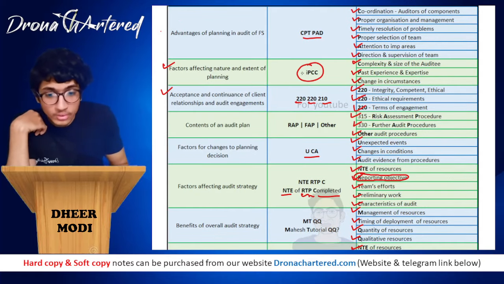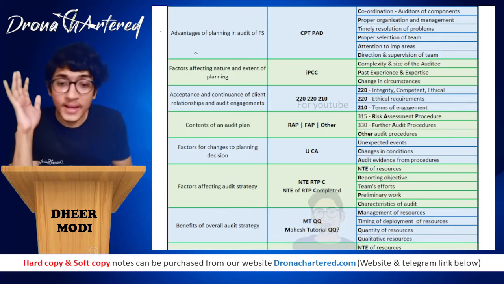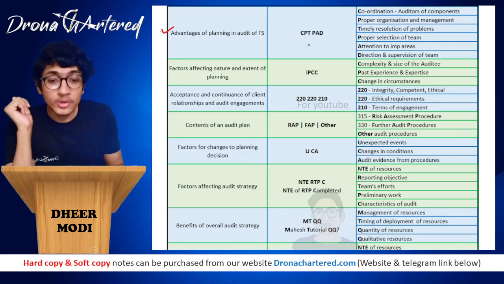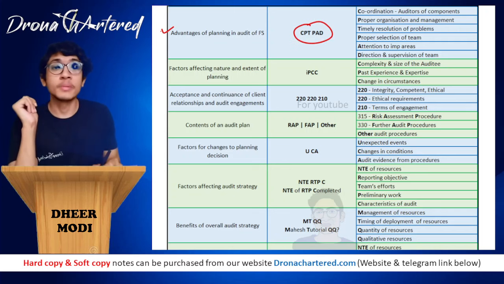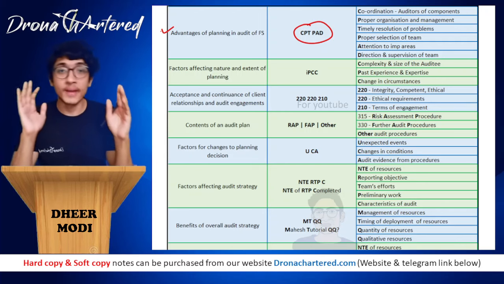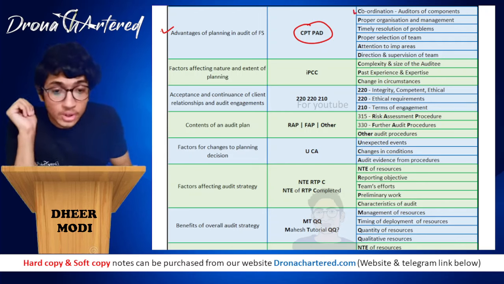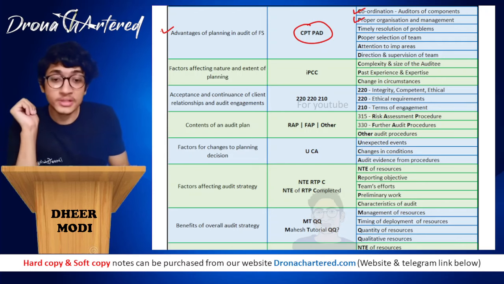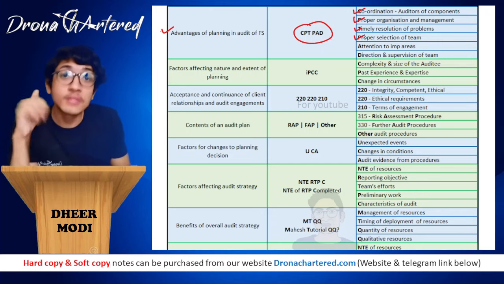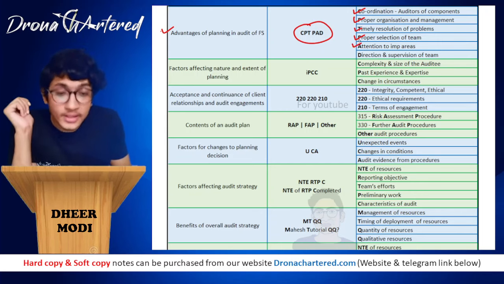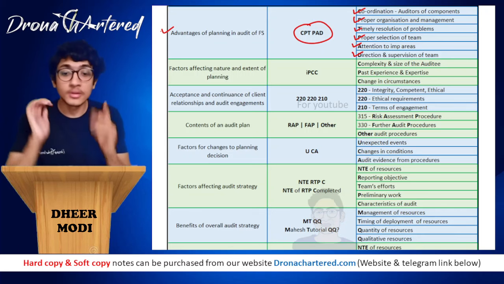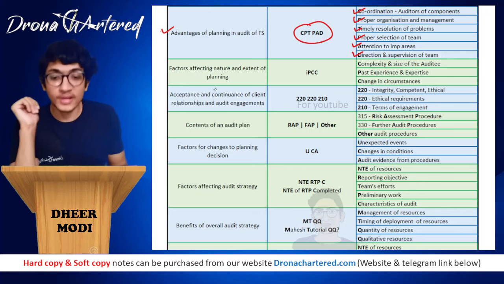Great. So first we did advantages of planning in an audit of financial statements. That is, what are the advantages I get? If you remember, we did the key, that is your CPT PAD. Your CPT was on the right side and your PAD was on the left side. So C is your coordination, P is proper organization and management, T is timely resolution of problems. Then again, P is proper selection of team, A is attention to important areas, and D is your direction and supervision of the team. This is your advantages of planning in an audit of financial statements.